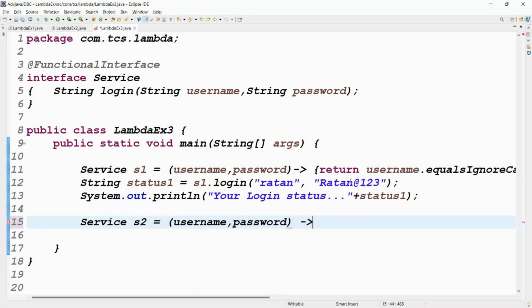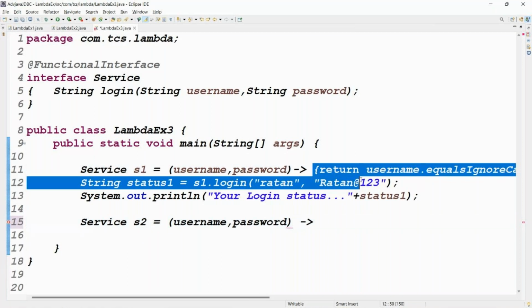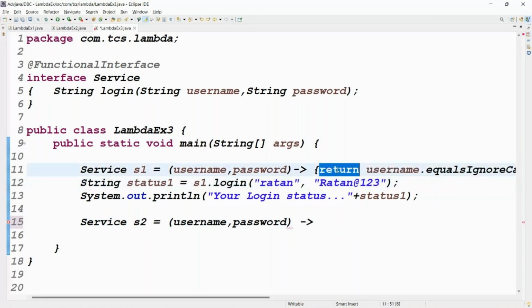Yes, but only the return statement is there. Return is also optional, not required. Generally, for you to understand, I wrote the return statement. But while writing the lambda, return is also optional. You don't need to write the return statement. Here the return statement is there, but writing the return is required or not required? Not required. That's what you can write in the code.